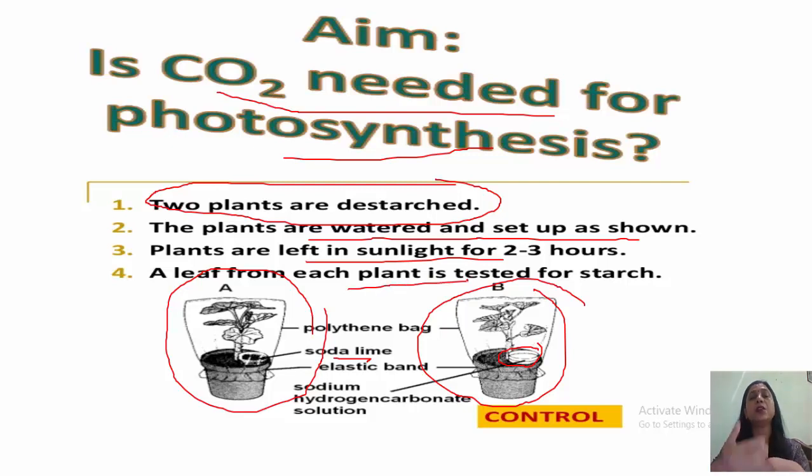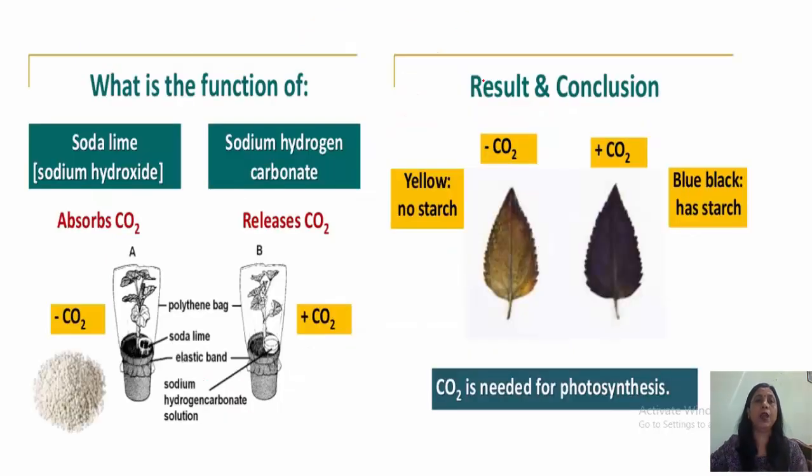and a leaf from each plant is tested for starch after 2 to 3 hours. And test for starch is the same. We will boil the leaf in water, then in alcohol, wash it with water, put it on a white tile, and with the help of a dropper put iodine on that. Now what is the function of soda lime and sodium hydrogen carbonate?